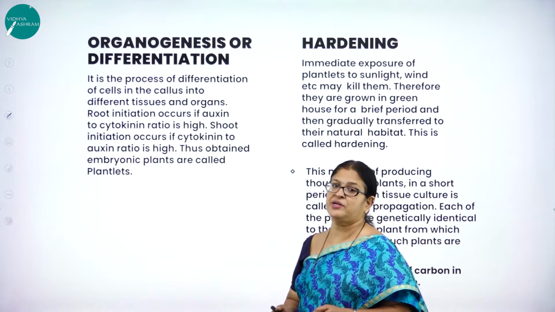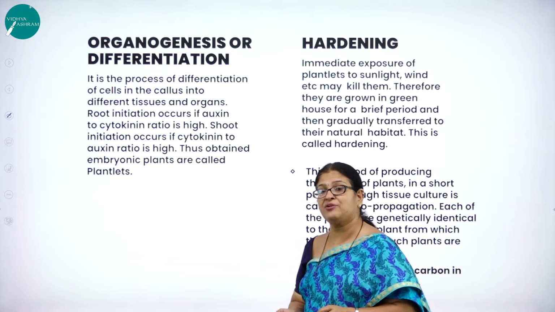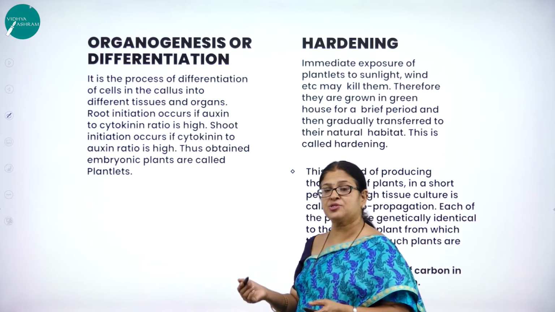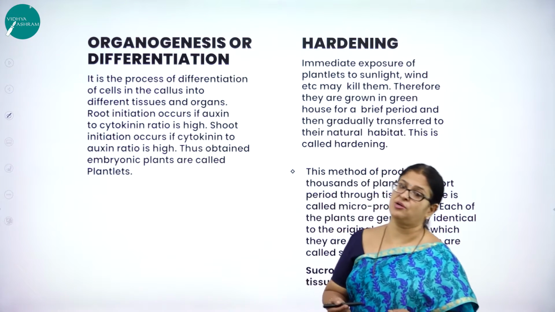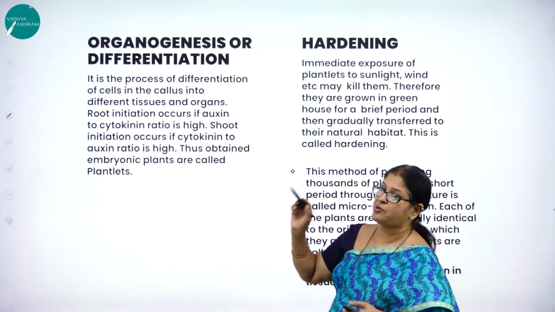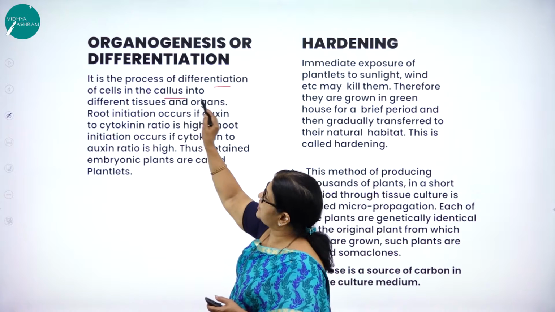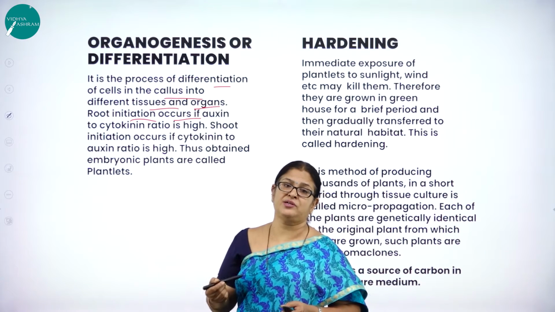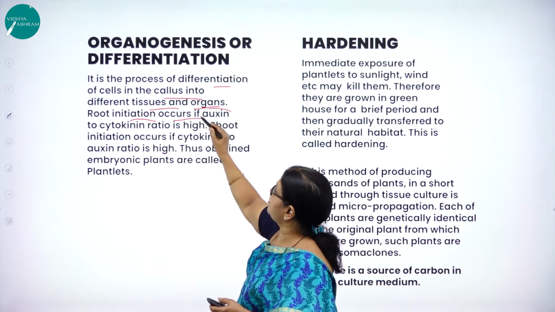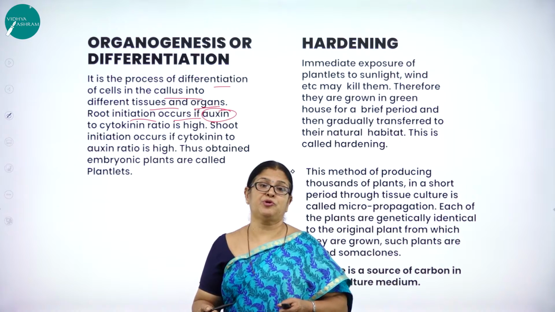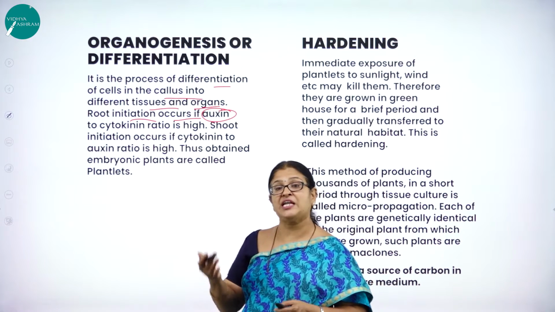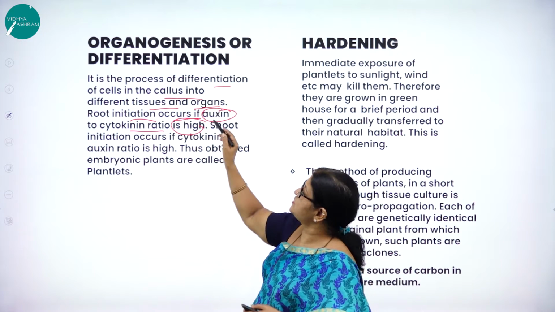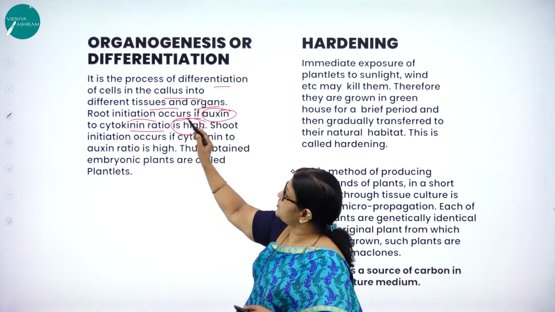Here you can see how the plants are developed through tissue culture. Then next very important is what? Organogenesis. What do you mean by organogenesis? The process of formation of organs and differentiation. As you know, cells group into tissues, tissues into organs, and organs into organ systems. So it is the process of differentiation of cells in the callus into different tissues and organs. Root initiation occurs first, which is initiated by auxin. As you all know, auxin is a growth regulating hormone, which enhances growth. Root initiation occurs if the auxin to cytokinin ratio is very high.